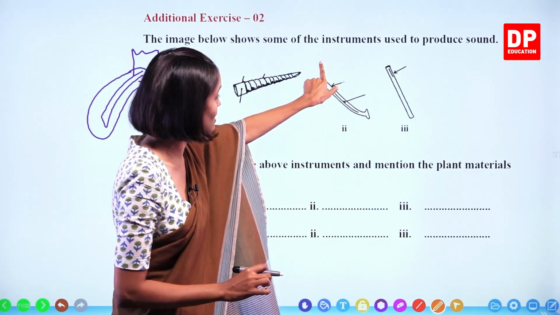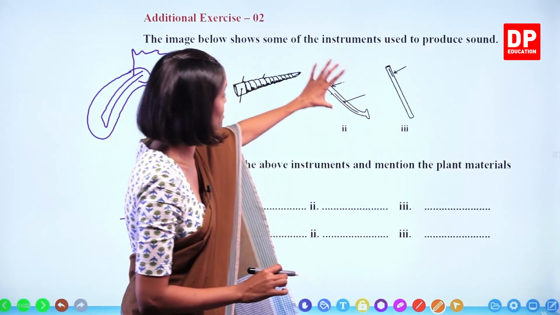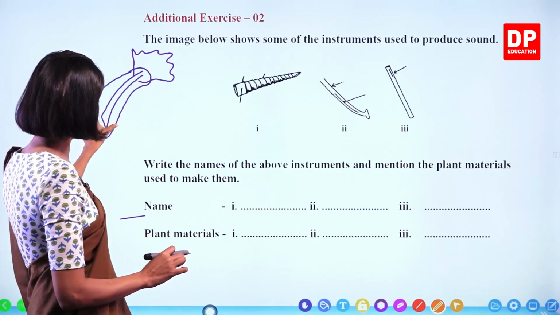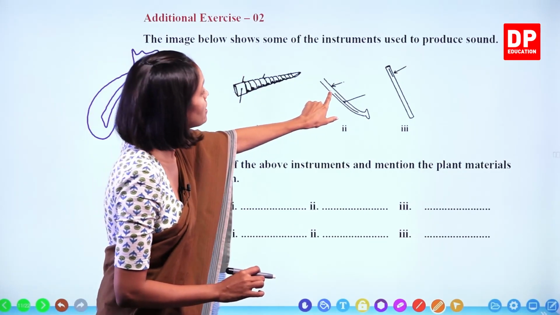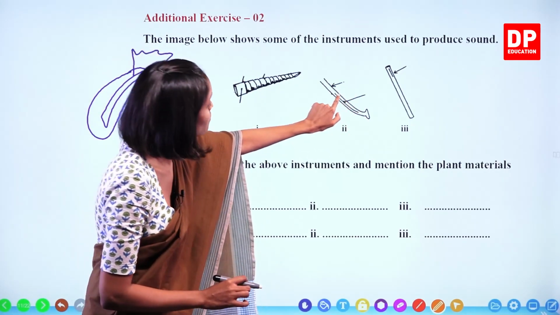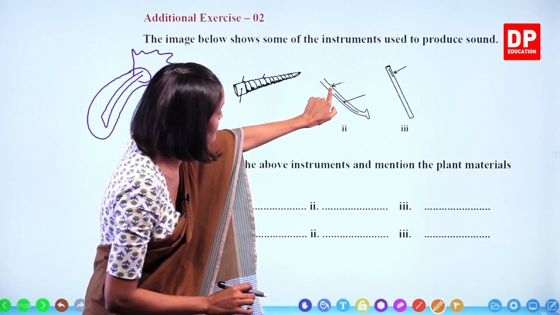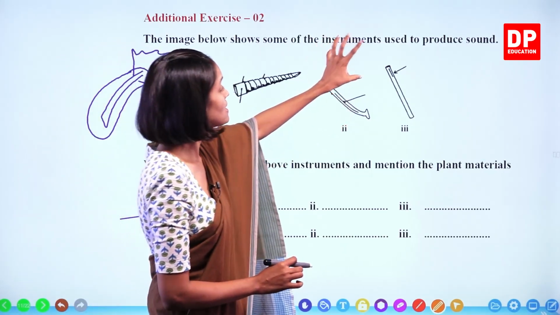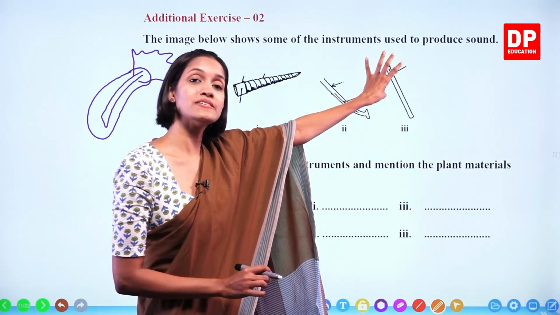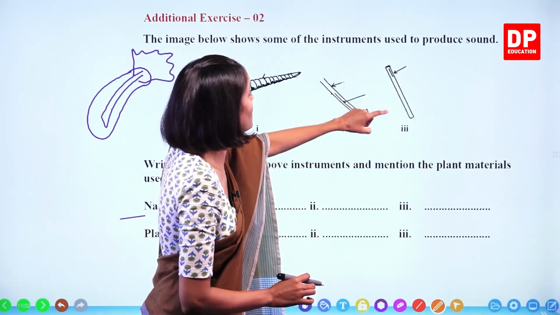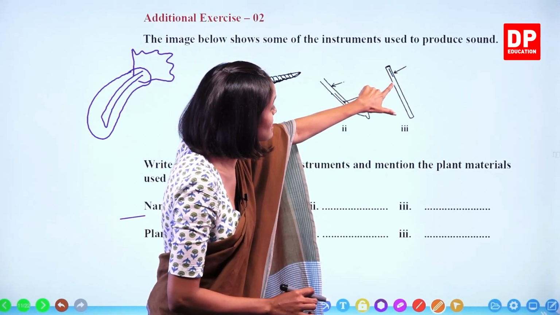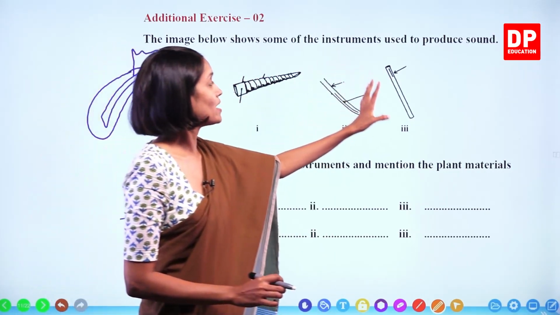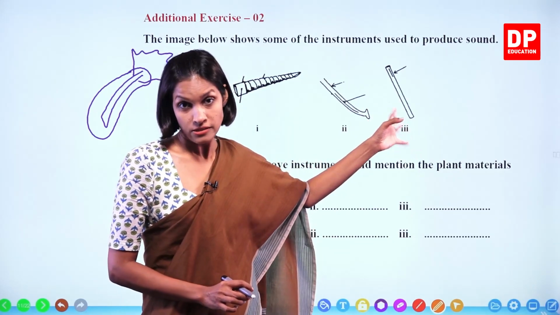Even the papaya stalk whistle you can make by taking the stalk part and then, using a blade, making a thin slit in the tube. In the same way, you take the tubular stem part of the paddy plant and make a small slit like that. Right, children? Then you can use it as a whistle.